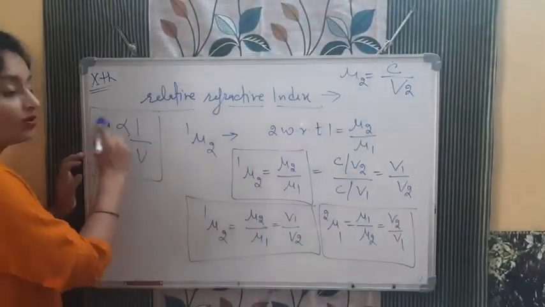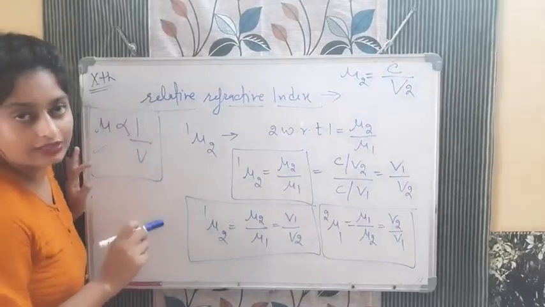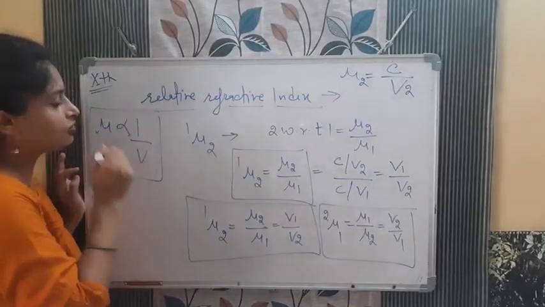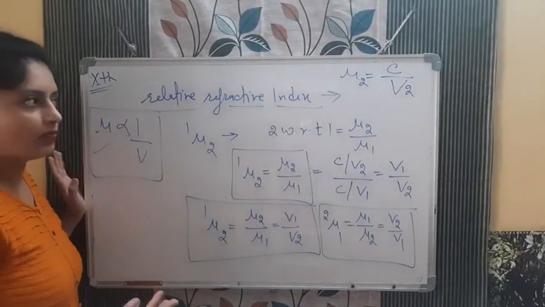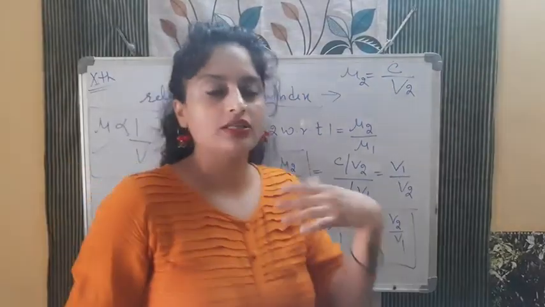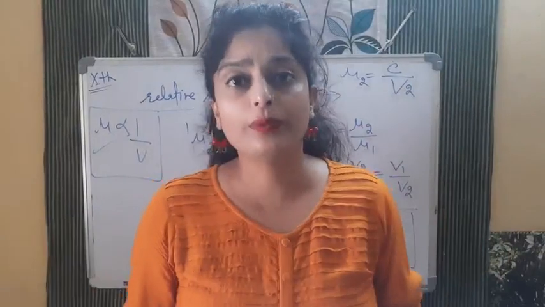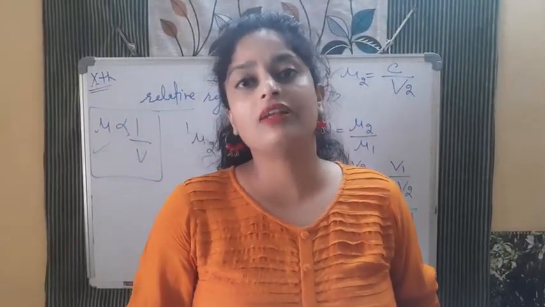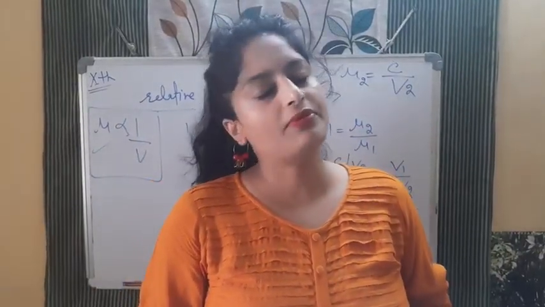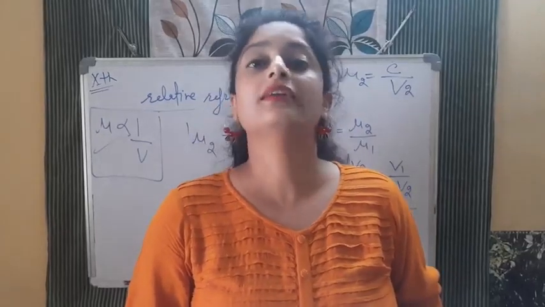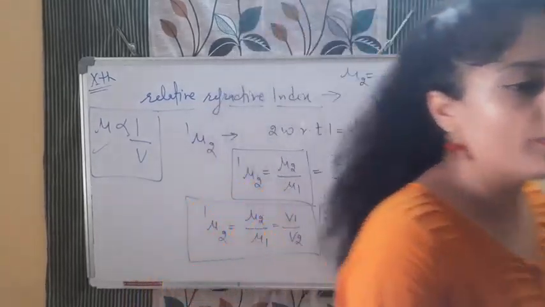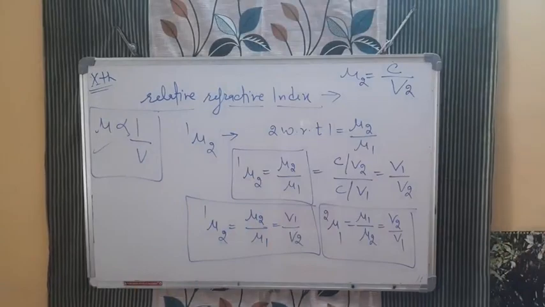रिमेंबर दिस थिंग, म्यू एंड वी इनवर्सली प्रोपोर्शनल होते हैं. जितना ज्यादा रिफ्रैक्टिव इंडेक्स होगा, वेलोसिटी ऑफ लाइट उतना ही क्या होगी? कम होगी. ठीक है. So I hope you got this topic that the refractive index, it measure optical density of the medium. If it will be more, so optical density will be more and the speed of light will be less. Okay, so I hope now you got it and we will do some questions and you will get clearly.